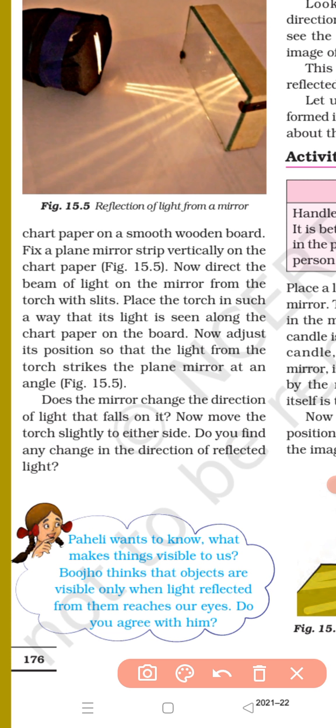For example, we can see a table lying in a room because it reflects light falling on it in all the directions. And when this reflected light coming from the table enters our eyes, we are able to see the table. Understood? To us, it appears as if the light is coming from the table itself. Thus, the objects are visible to us because the light reflected by them reaches our eyes, and that is why we are able to see them.